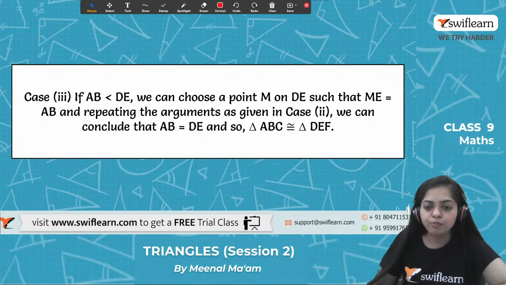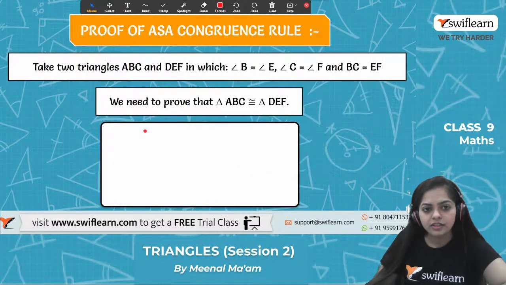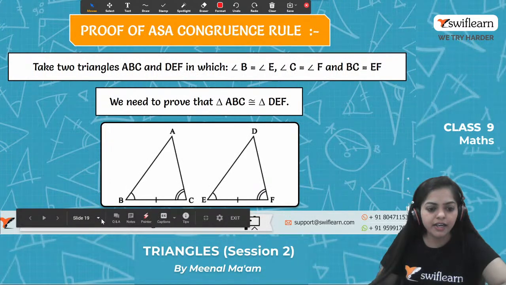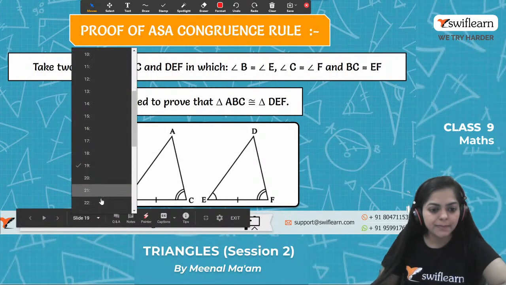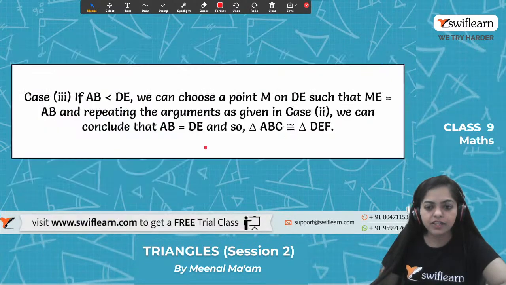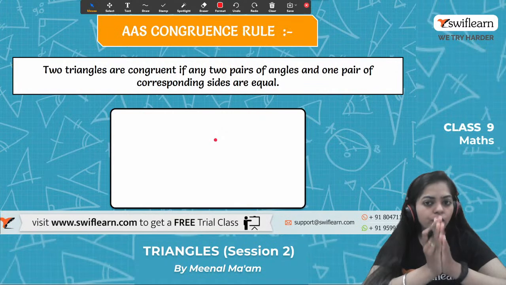Understood? We have actually done the proof of the angle side angle congruence rule. Any doubt, guys? Tell me. Is this proof clear to everyone? Okay. So we have done the proof for angle side angle criteria. Let's move on to the third congruence rule.